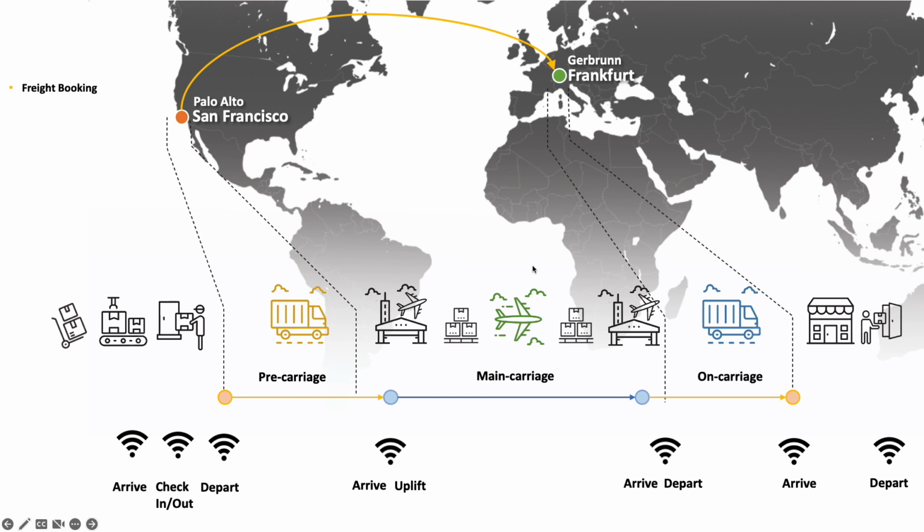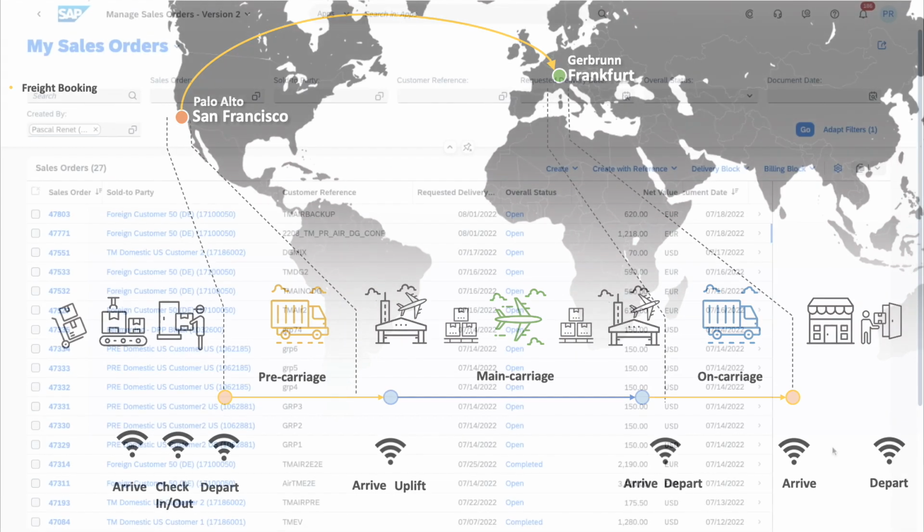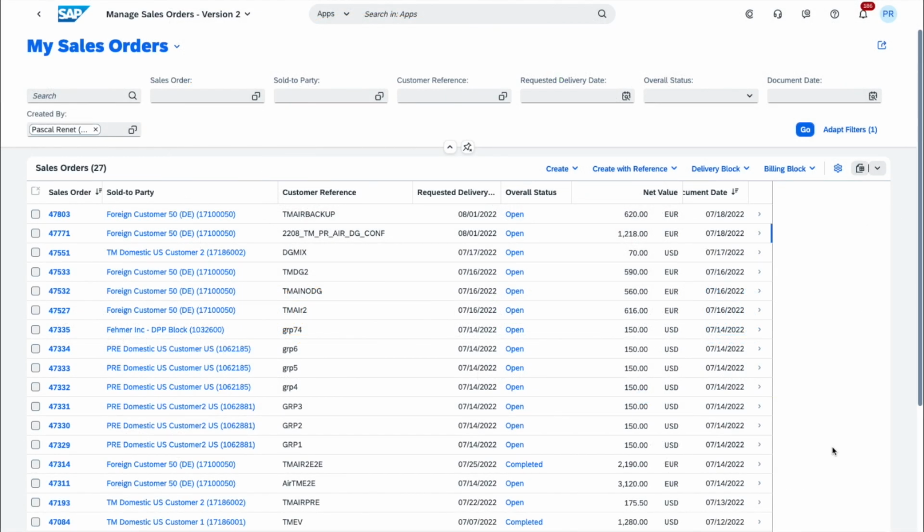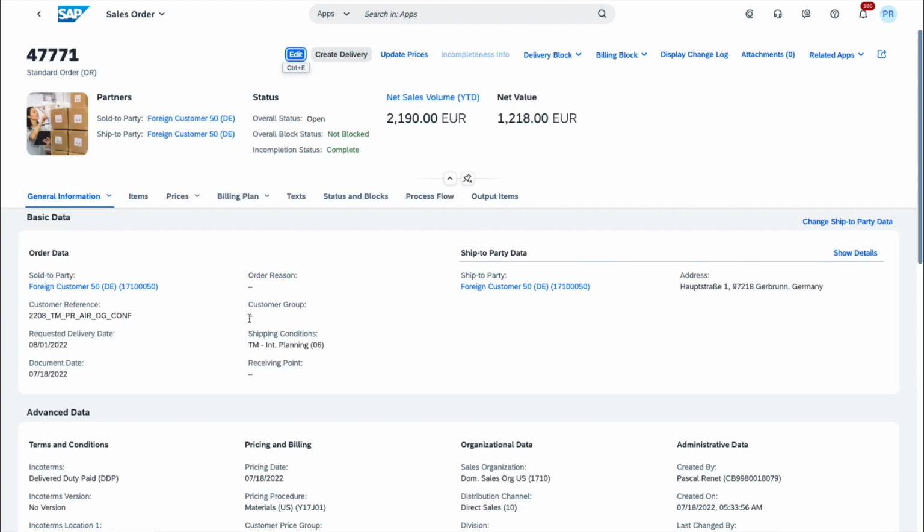So now that we've set the scene, let's just jump into the system and see how this process is going to unfold. The process will begin with the creation of a sales order, of which we have already fast-tracked its creation. However, let's go into it to look at the important details contained within it. Firstly, we have the shipping condition, which in this case indicates that the sales order is going to be planned with transportation management.